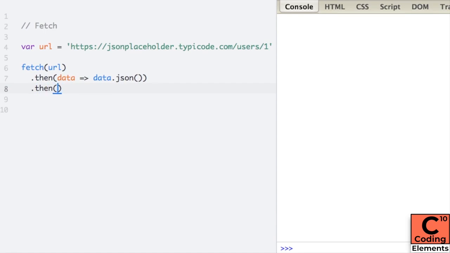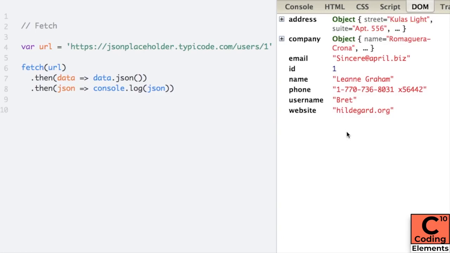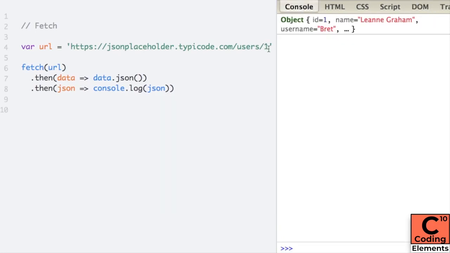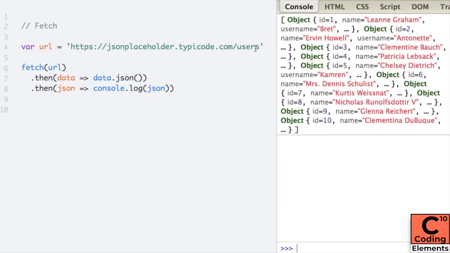And for this .then, we pass in as input whatever the output was of the previous then statement. So for the previous then statement, we are expecting a JSON, and now we are passing the same JSON into the second then statement, and for that we are outputting console.log JSON. So we are just printing that JSON. So we can now see that the JSON is printed. So here we have sent a request to JSON placeholder by using fetch. After some time we got its response, then we converted that into JSON, and then the output of that we printed it.